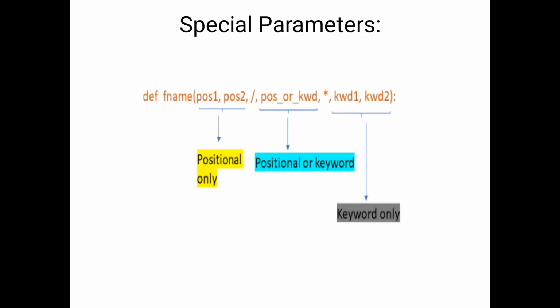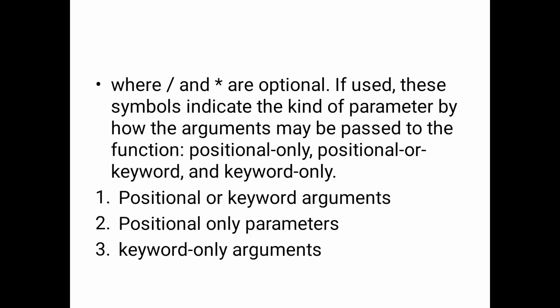And the special parameters. Those are the 4 types of arguments, but with special parameters we mix all the 4 parameters. We can find the special parameters in the definition. The syntax of the special parameters is: define function name, positional arguments. The forward slash symbol is used for the positional-only arguments, and then the asterisk symbol is used for the keyword-only arguments. Okay, so here is the explanation for that.